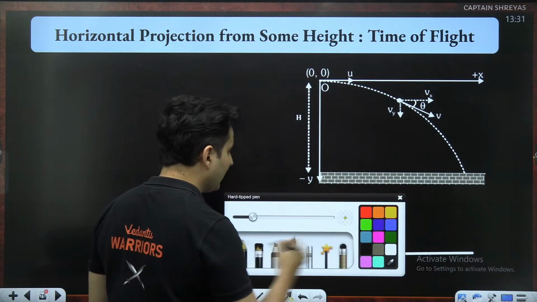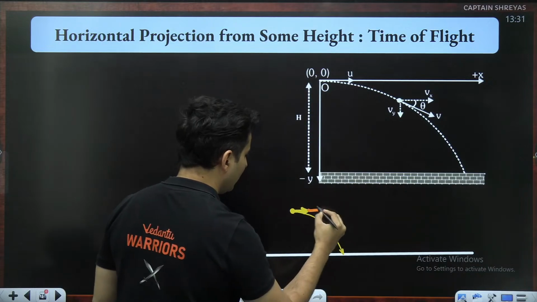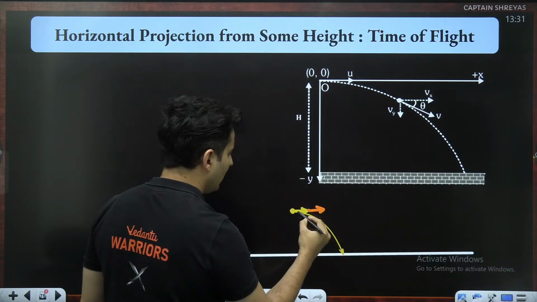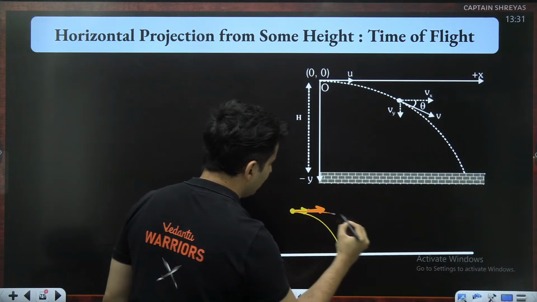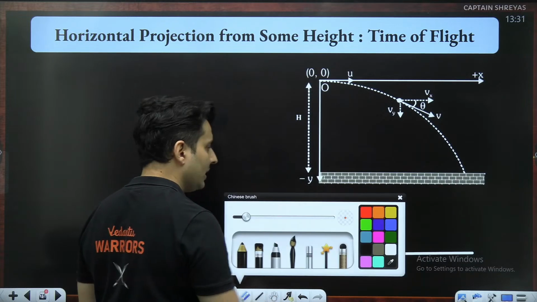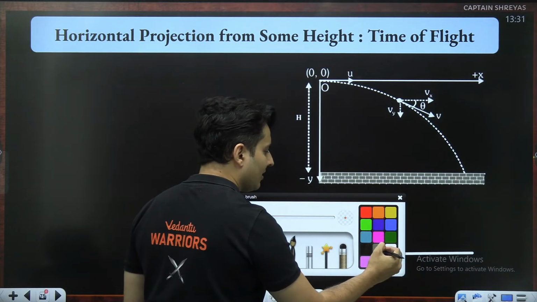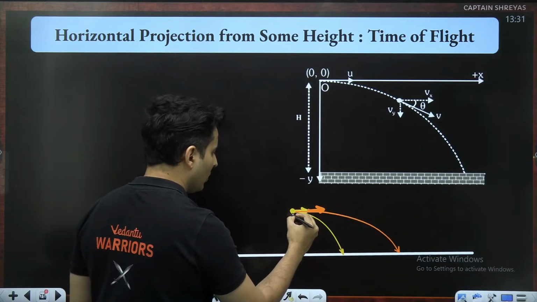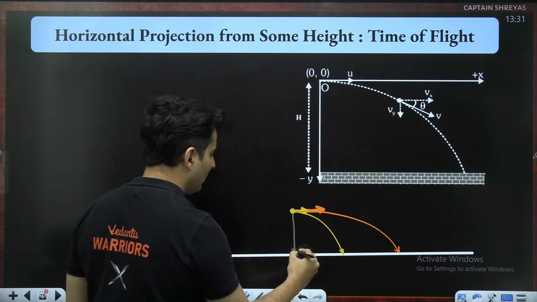Let's say you increase the velocity. So what will happen is it will now go and land somewhere over here. Let's say you decrease the velocity and make it really negligible and 0. Then it is like dropping it. So it will just go and land over here.